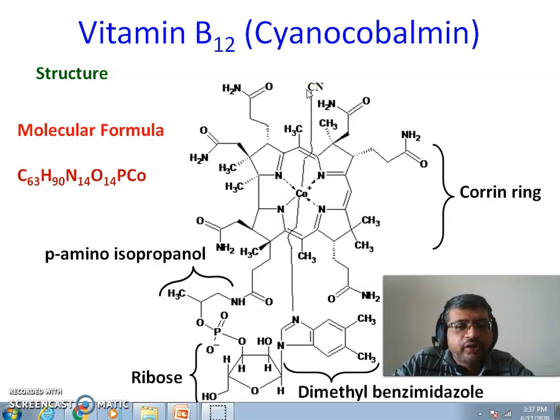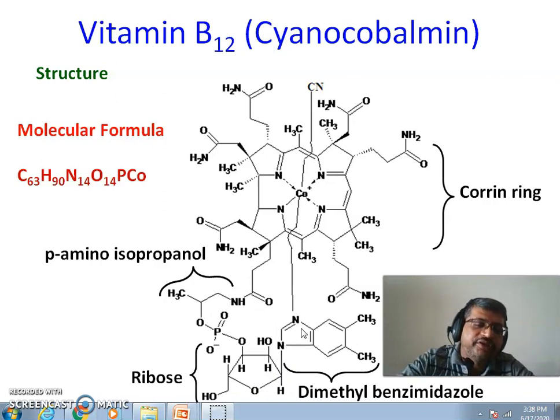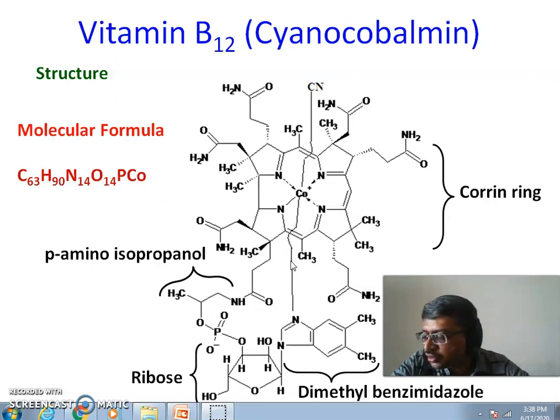This also has a lot of side chains containing amide bonds as well as methyls, as well as a side chain having amino isopropanol which is attached to a phosphate and then a ribose. This ribose at the 1' position is attached to a dimethyl benzimidazole. Another nitrogen of the imidazole ring of the dimethyl benzimidazole is attached to cobalt through the bottom of the porine ring. This completes the structure of vitamin B12 or cyanocobalamin.